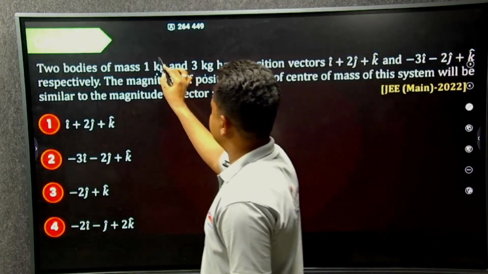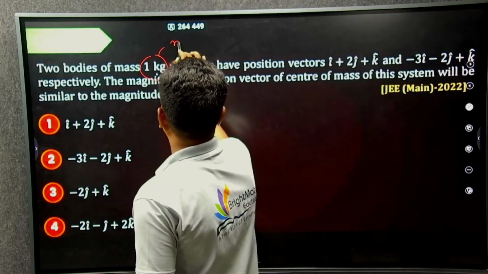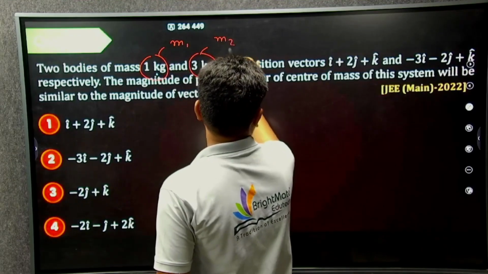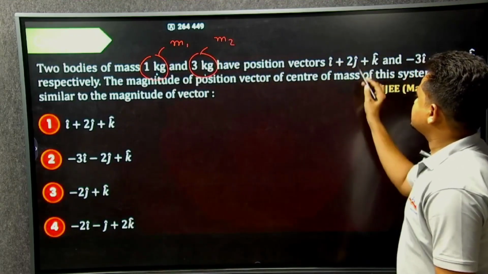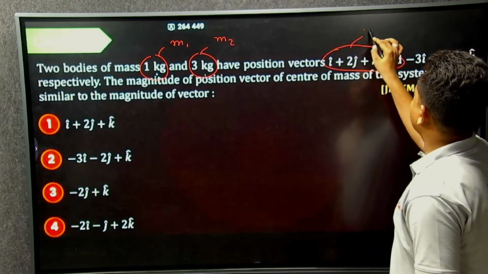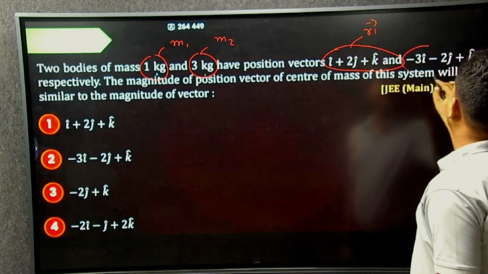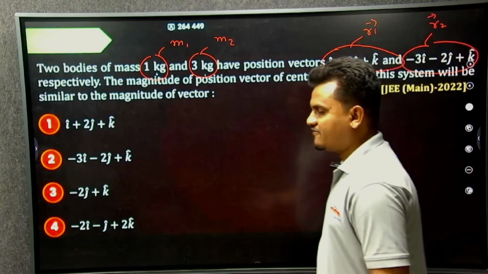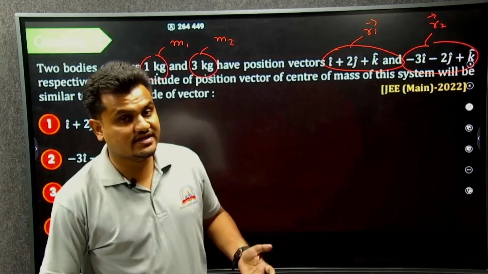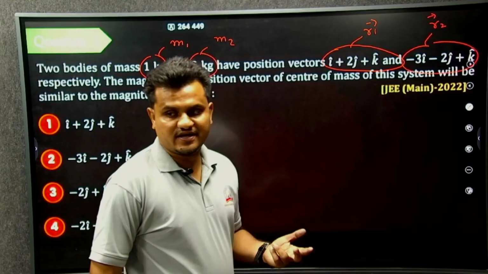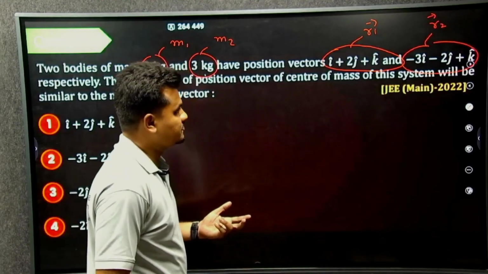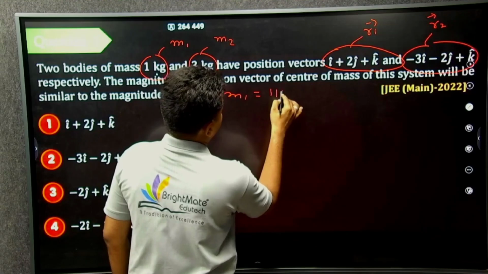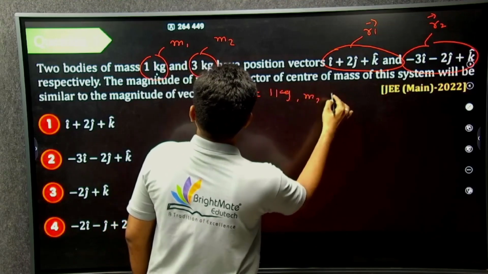So consider we have a mass m1 and another mass m2. This is the position vector r1, and another is the position vector r2. Now we have an amazing formula that we already derived. Consider m1 is 1 kg and m2 is 3 kg.